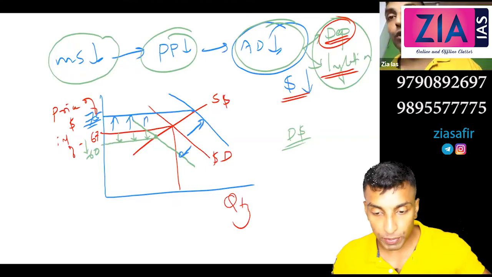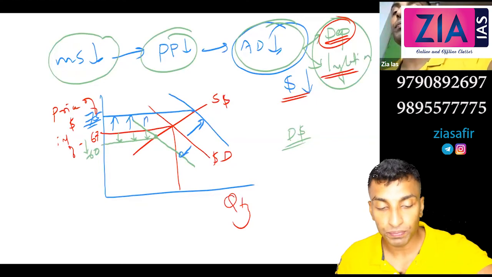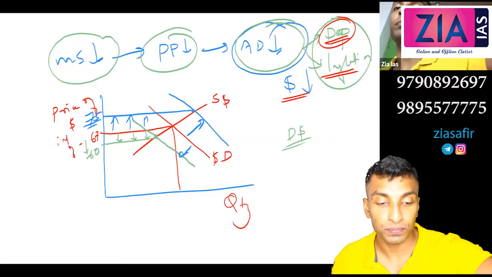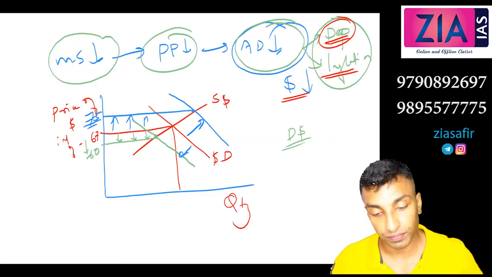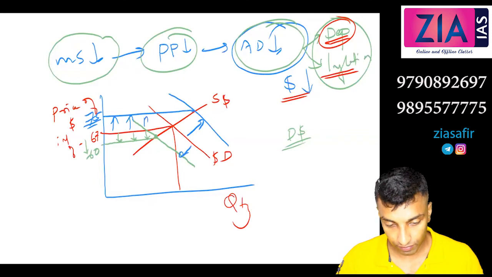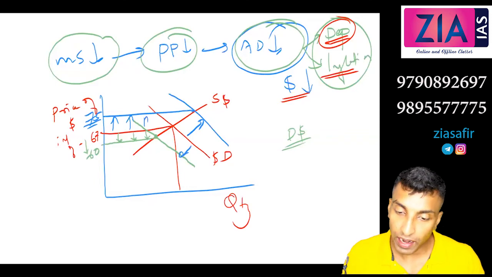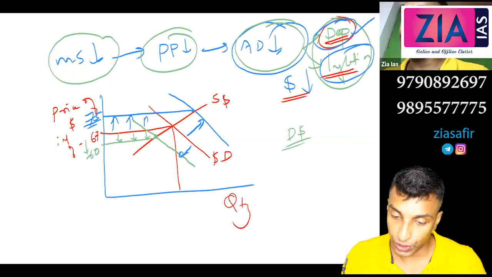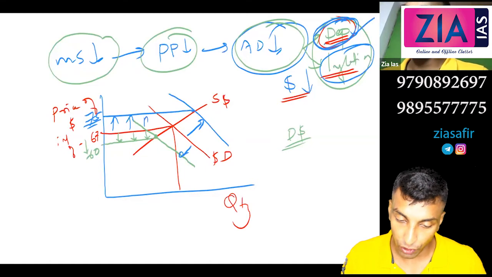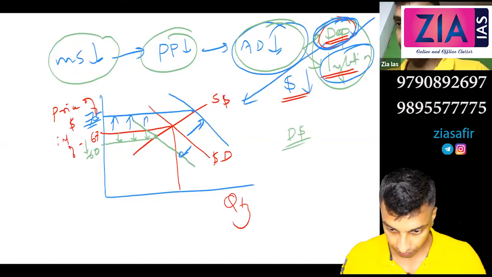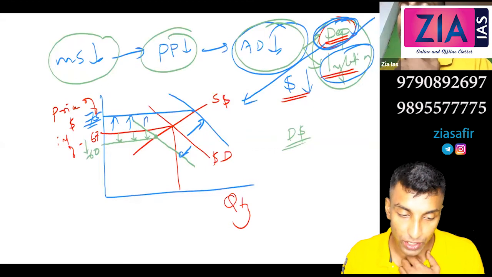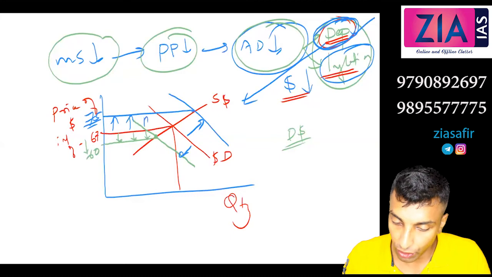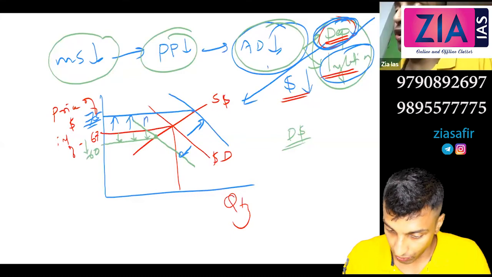So to check depreciation and inflation, what do you need to do? Which policy do you need to follow? Contractionary or expansionary? See, people will have confusion with this. In every book you will see inflation, but people have confusion with this. So to check depreciation also, you will follow contractionary policy. Now when you are following contractionary policy, you are compromising what? Growth. Growth will actually come down.